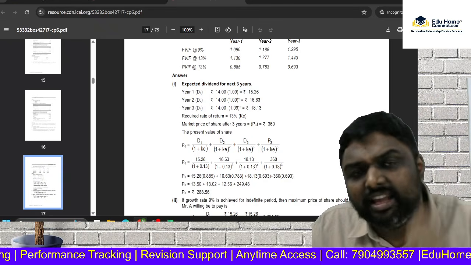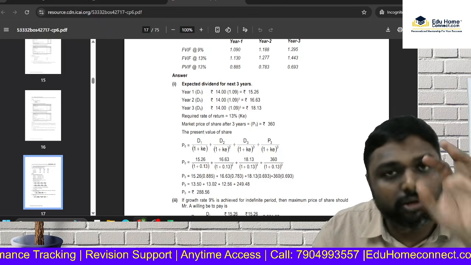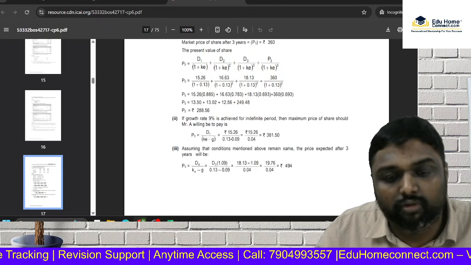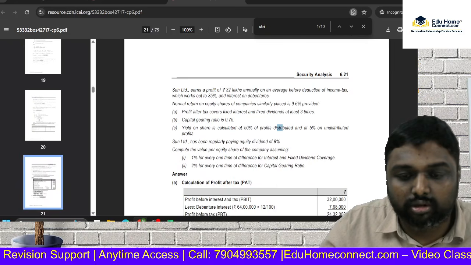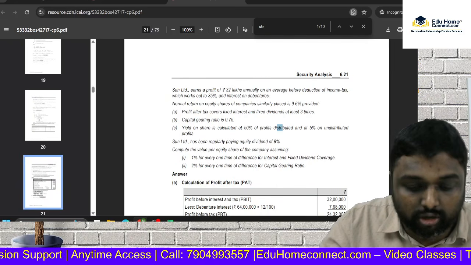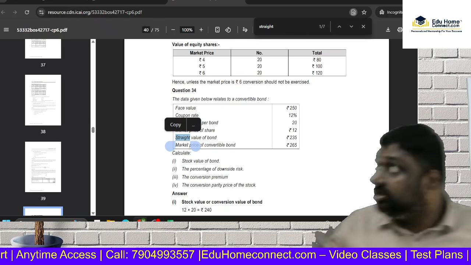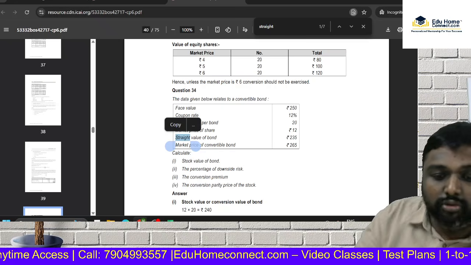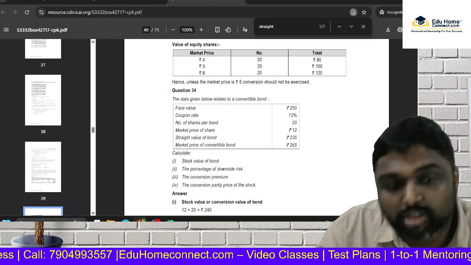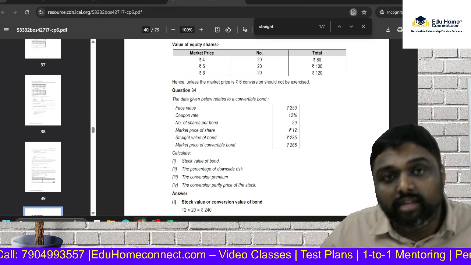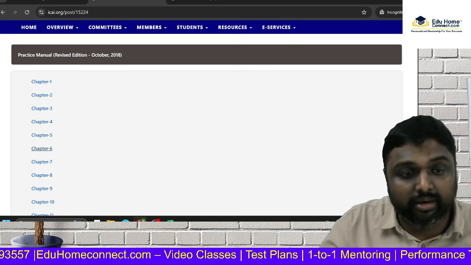Sir, you are taking CMA strategy, then why are you telling about referring to CA final? Because in this area, they are asking more from CA final. See, the straight value of bond and all those concepts are not discussed in your study material. This is a previous year CMA final question, not in your ICMA material, but it is in CA final. So the specialty of this practice manual is what? They club up all the questions.